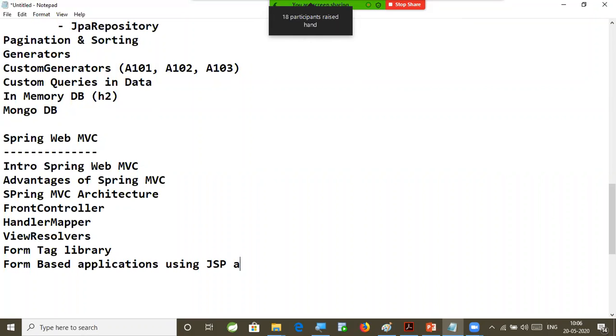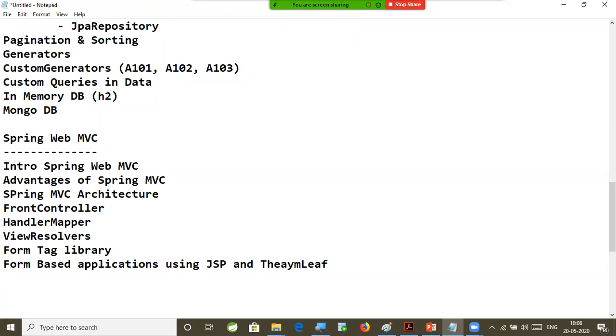using JSP and Thymeleaf. Thymeleaf is another presentation technology which is supported by our Spring framework. So we'll look at Thymeleaf also. Form-based applications we are going to develop using JSP and Thymeleaf, right. So these concepts will be covered from Spring Web MVC.